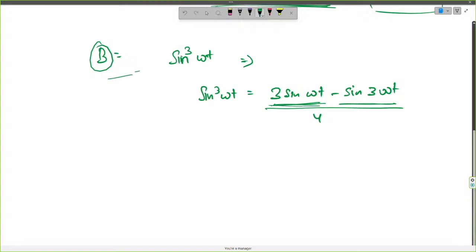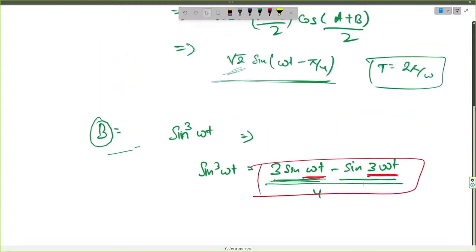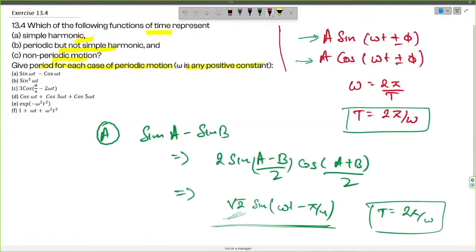With different frequencies here, in the first part we have omega t, and in the second part we have 3 omega t. So we can say that collectively it will repeat with the larger time period. We can find the time period using the technique we talked about earlier: whatever is the coefficient of the variable t, we equate it to omega, and omega equals 2 pi by T, so T equals 2 pi by omega.